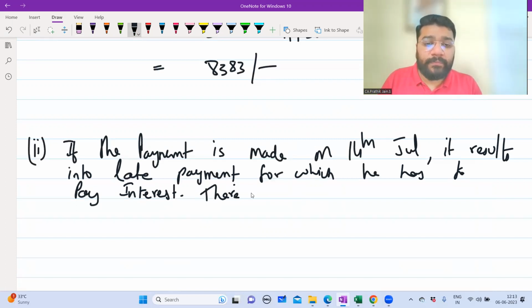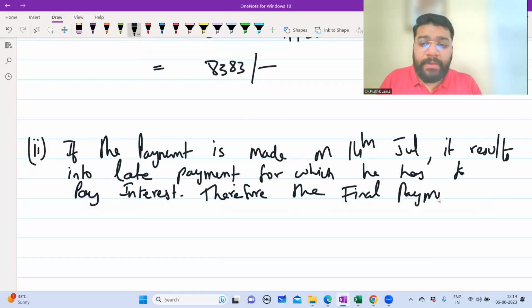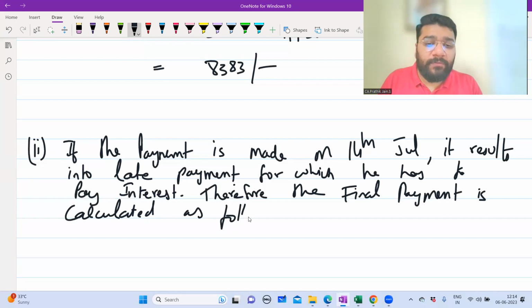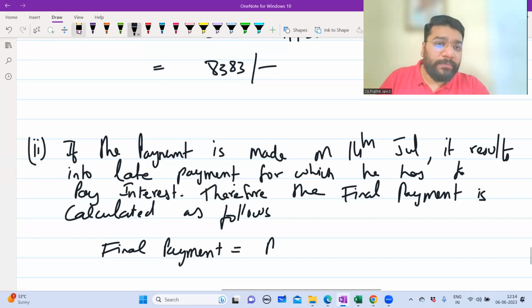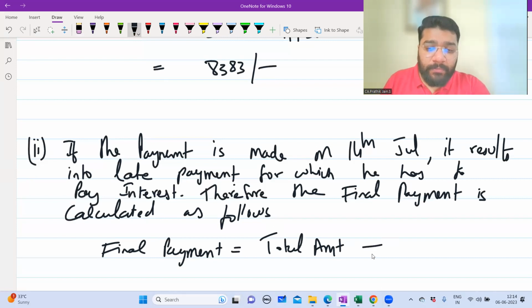Therefore, the final payment is calculated as follows. So final payment is equal to total amount plus interest. Very good. Total amount plus interest.